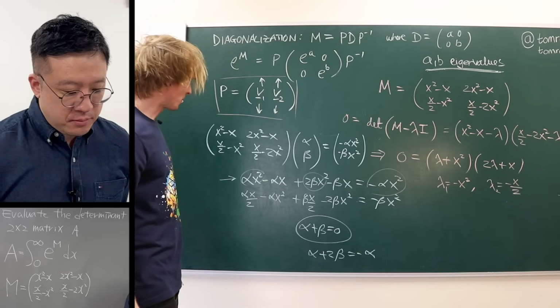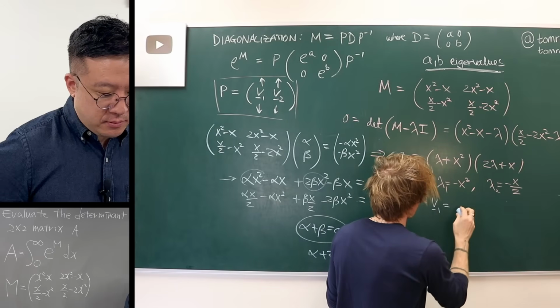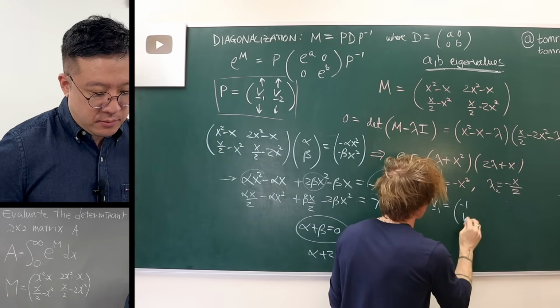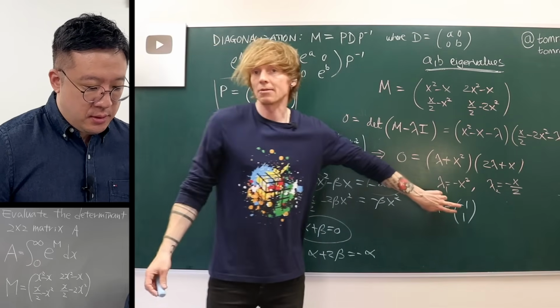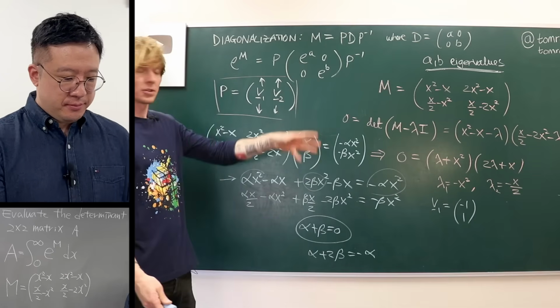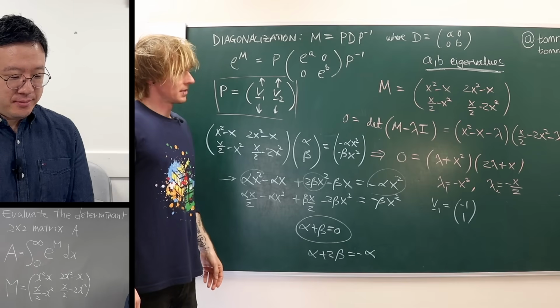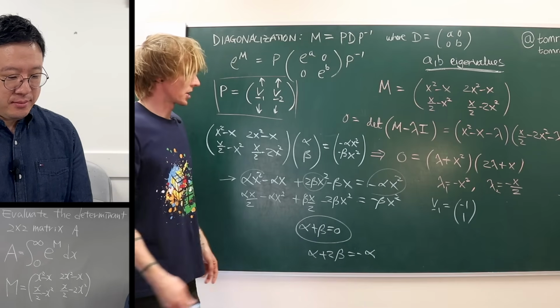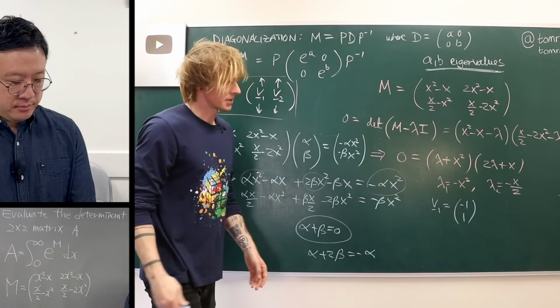So, for example, I could say v1 is just any pair of numbers, so let's do minus 1, 1. I just need the sum of them to be 0, so let's just pick minus 1 and 1, nice and easy. And then, of course, I would solve something very similar for the second eigenvalue. So instead of x squared, I would substitute in the x over 2, and we would solve something similar.